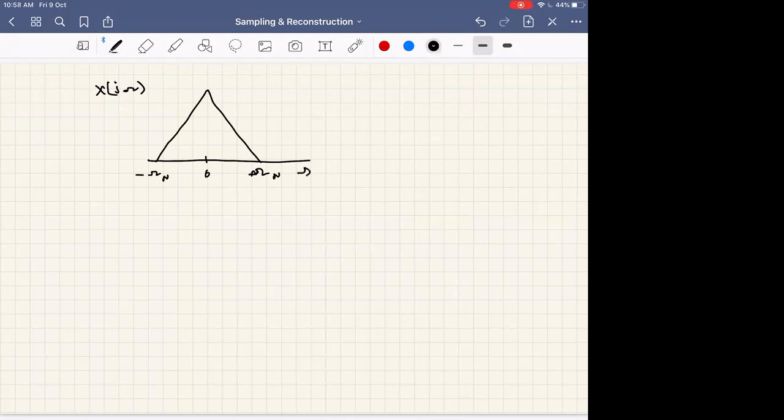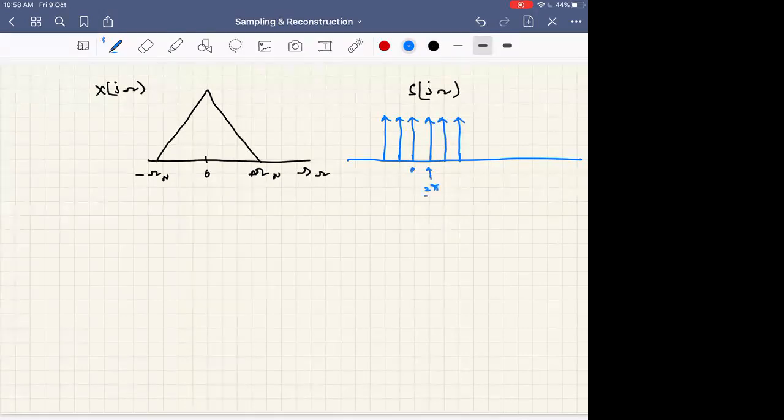This is omega. Now what we have seen is that s of t has Fourier transform S of j omega, with spacing omega naught, which is equal to 2 pi by capital T.